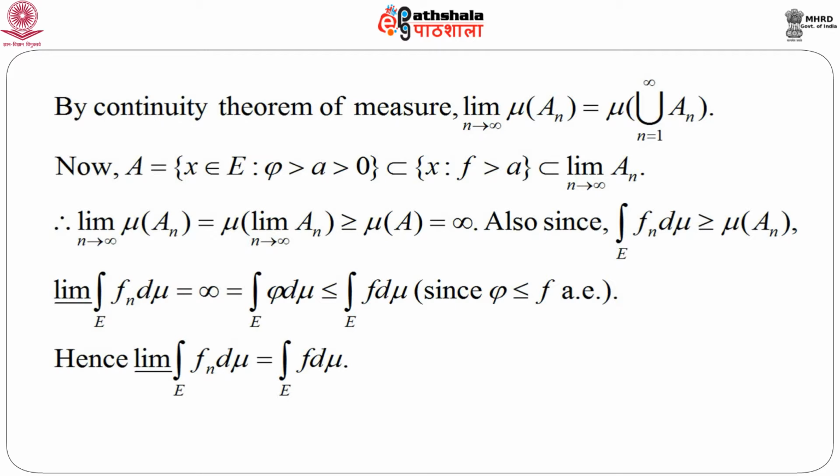Now, since integration over E of f_n dμ is greater than or equal to μ(A_n), immediately we can write the limit of the integral over E of f_n dμ equals infinity, which equals the integration over E of φ dμ, which is less than or equal to the integration over E of f dμ, since we know that φ is less than or equal to f almost surely, or rather almost everywhere. So, from this line it is immediately clear that the limit of the integration over E of f_n dμ is equal to the integration over E of f dμ, because this is actually equal to infinity.